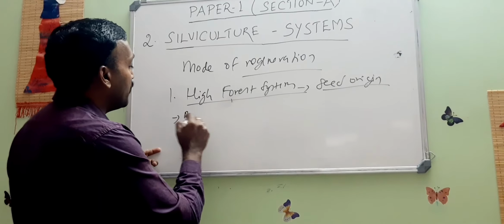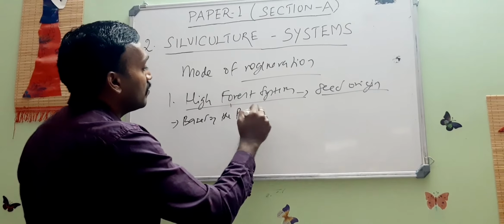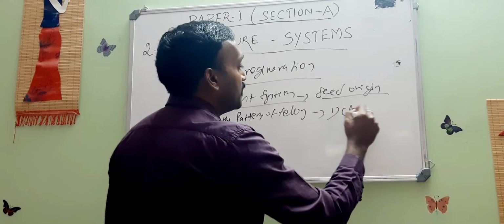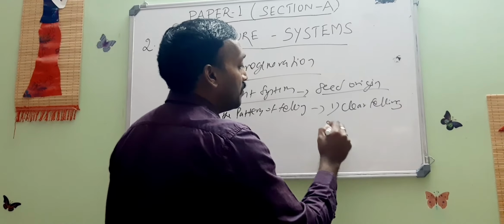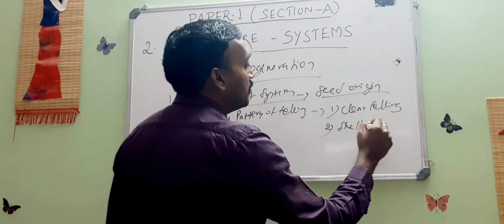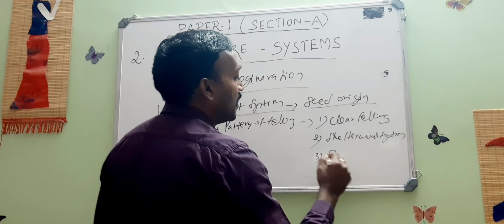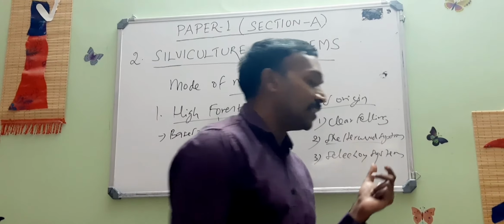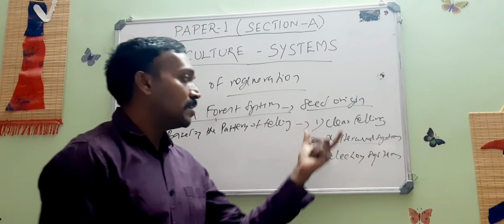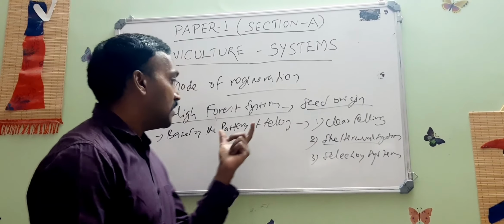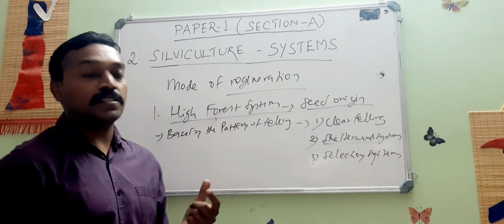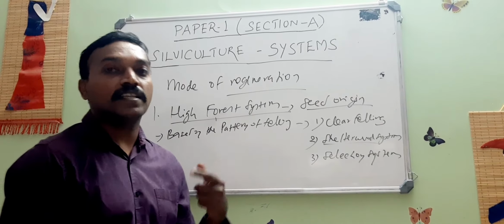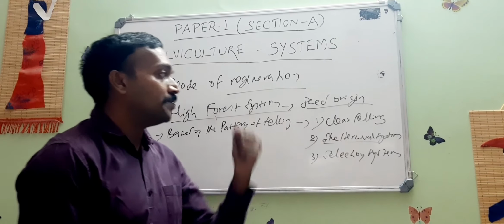Based on the pattern of felling, the high forest system is further classified into three types: clear felling system, shelterwood system and selection system. There are some sub-classifications, but in a broader sense, the high forest system, depending on seed or seedling origin, has these three types.